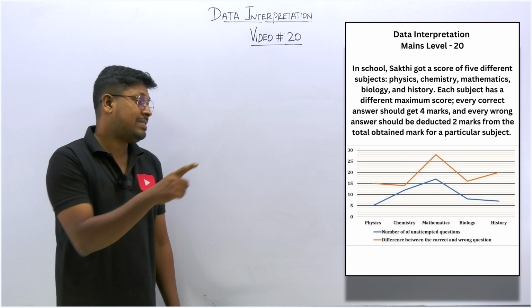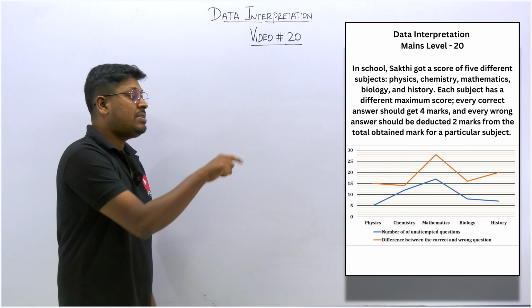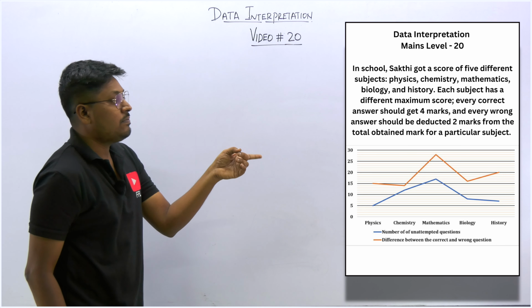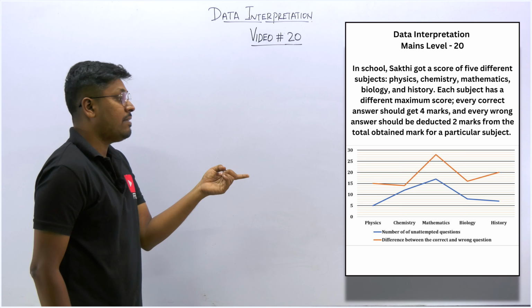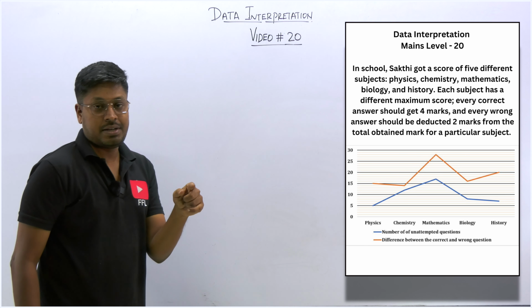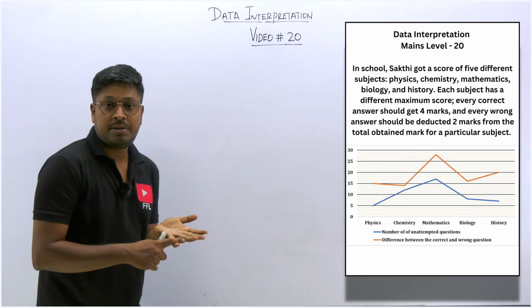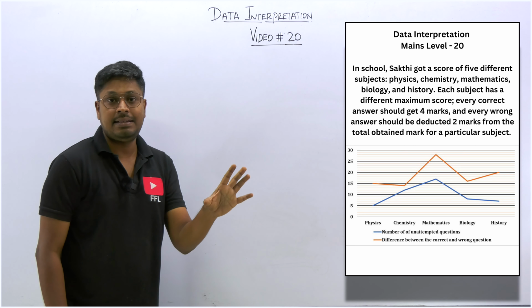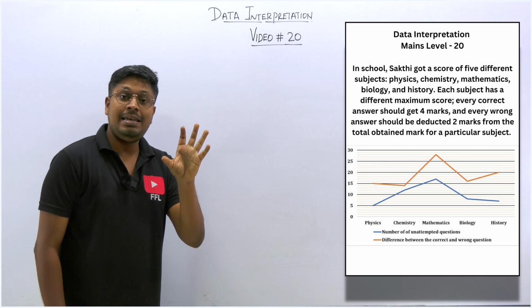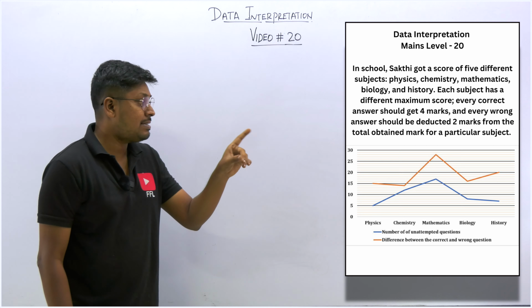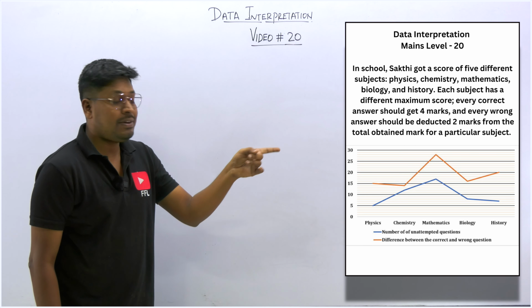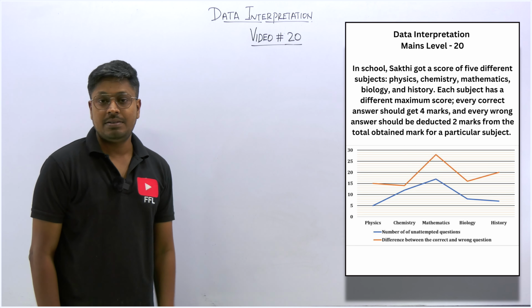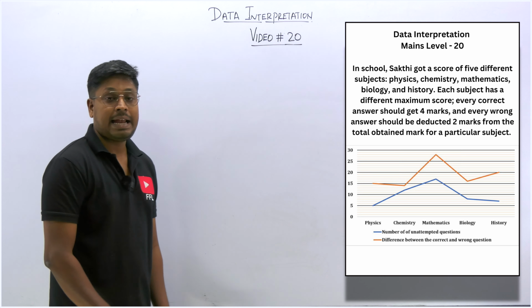First let me talk about physics. In physics you can see the difference between the correct questions and the wrong questions is 15, and the unattempted questions are 5. So 5 questions in physics he didn't attempt in the exam. How many questions did he attempt and get correct? The difference has been given, which is 15. This is the value they have given in the line graph.